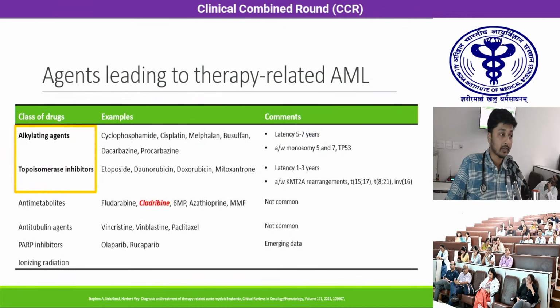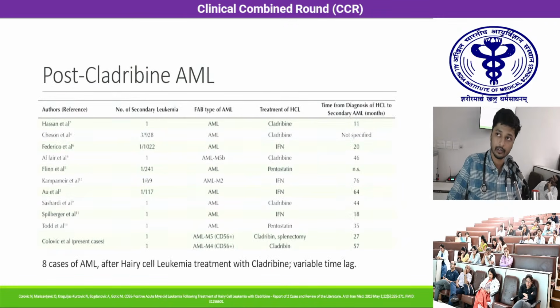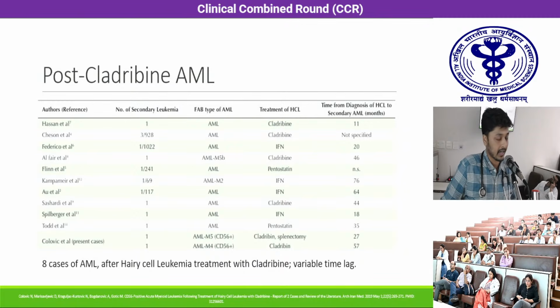The common agents leading to therapy-related AML include alkylating agents and topoisomerase inhibitors. The examples are given. Antimetabolites such as cladribine are very, very uncommonly related to secondary myeloid neoplasias. And then other agents like antitubulin agents, PARP inhibitors, and ionizing radiation are also there. Post-cladribine AML is again not very common and not a very typical cause of secondary AML.